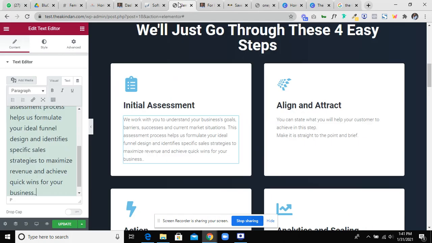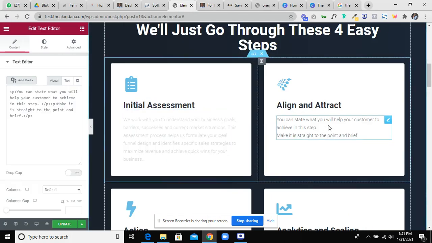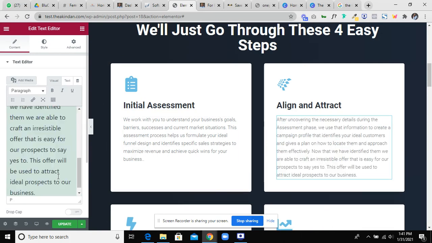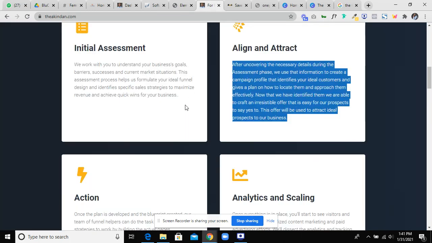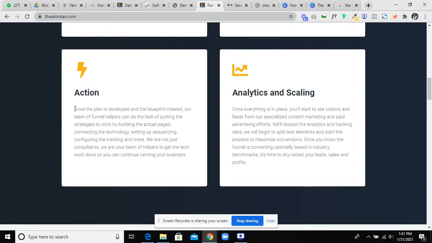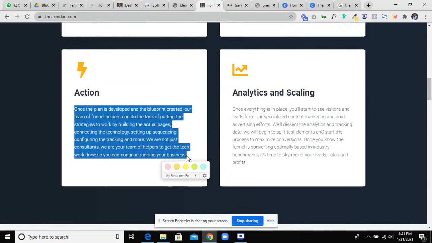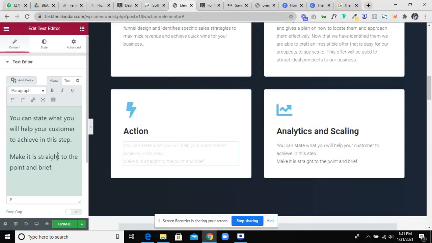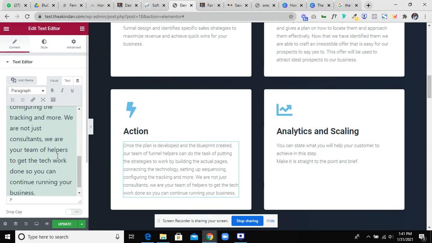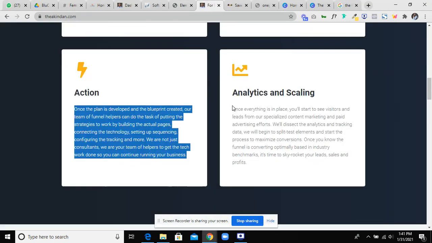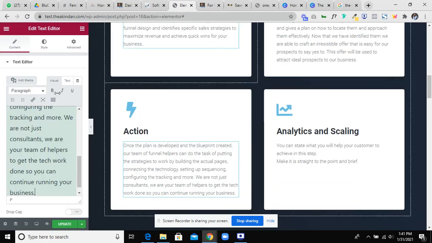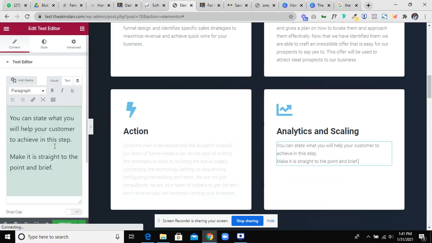You can check through the things I have here just to give you a good idea of how to write yours. So this is just a four-step process I would take any of my clients through to help them build a sales funnel that can convert, a highly converting sales funnel. And add this.